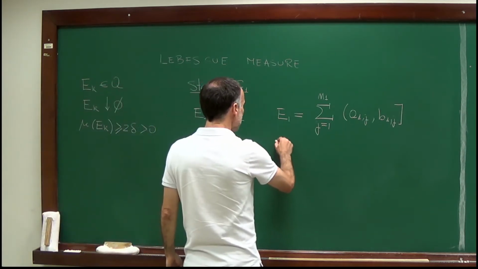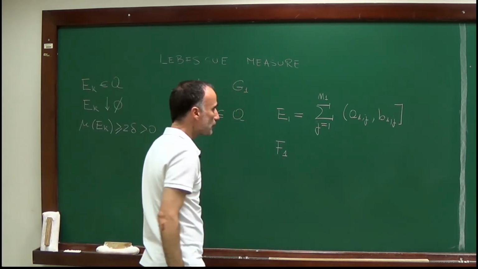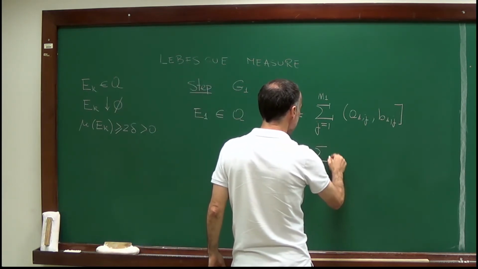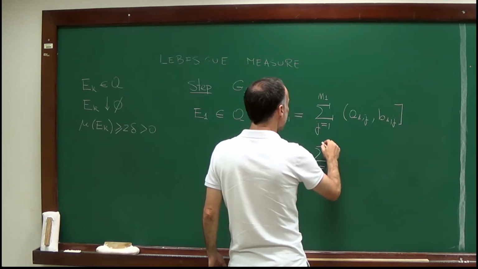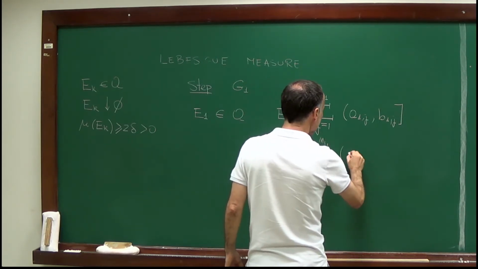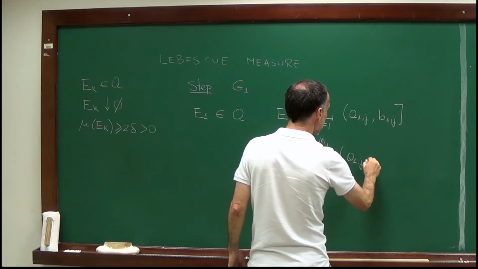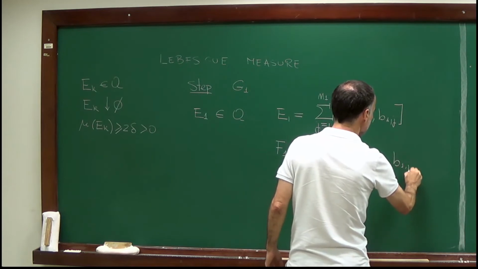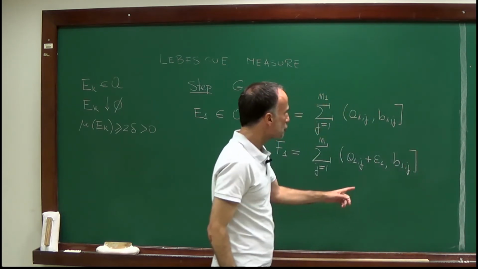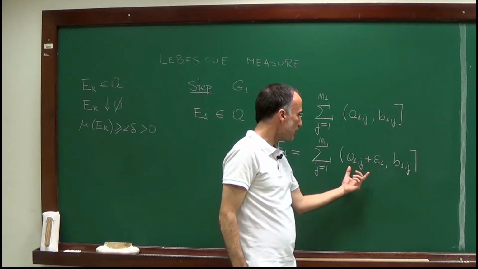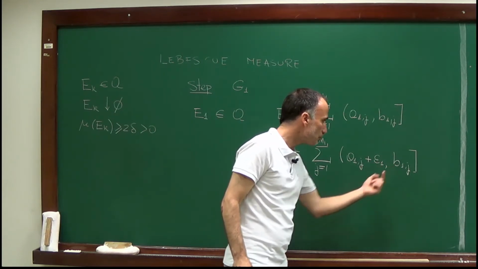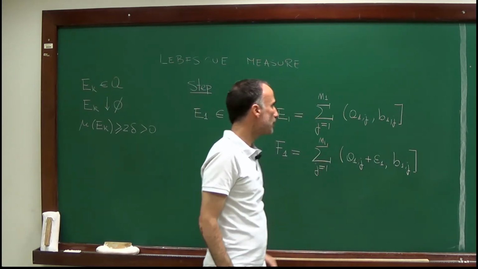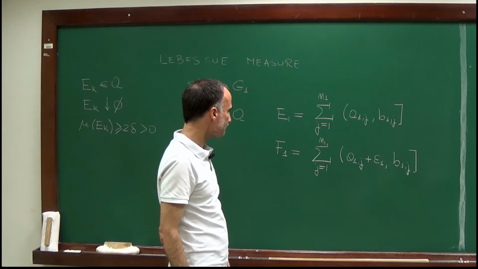So from E1 I will construct F1. So how is F1 defined? Well, I'll just consider a positive epsilon, and I will add to A1j this epsilon 1. And I will choose epsilon 1 small enough for A1j plus epsilon 1 to be smaller than B1j. I can always do that because A1j is smaller than B1j.